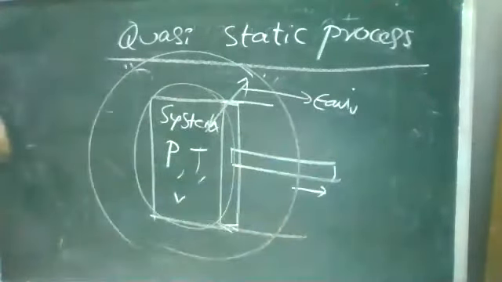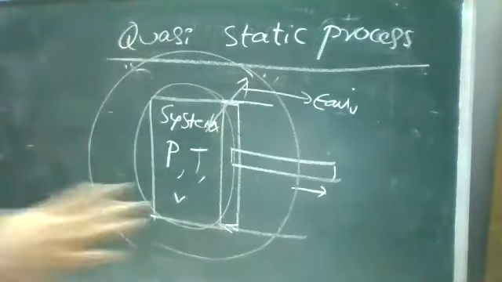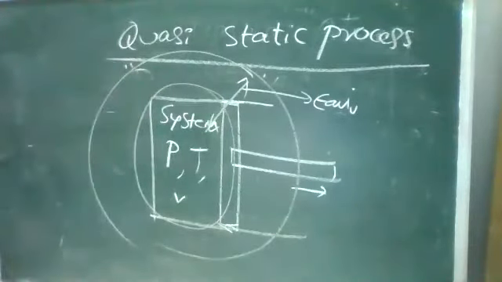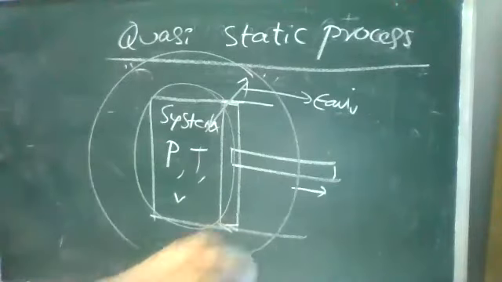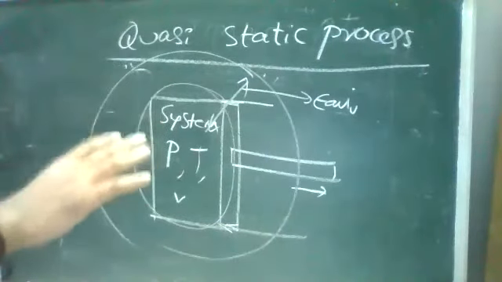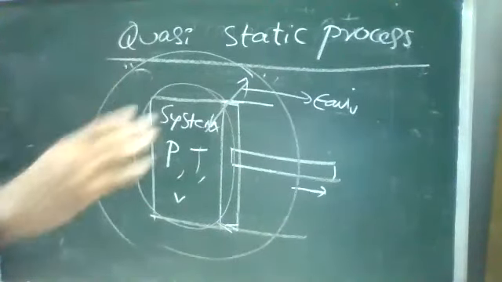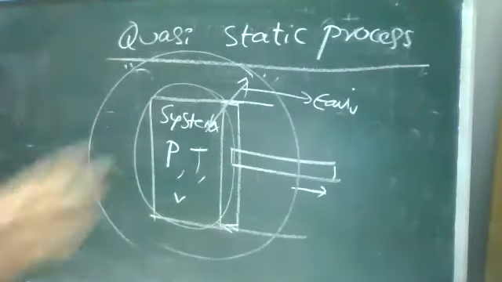When we are slowly moving this piston, there is a change in temperature, but the equilibrium condition holds between the system and the surroundings. What is the process we are discussing? This slow process we call a quasi-static process. Just remember this one. It's a slow process. The temperature equilibrium condition holds from the system to the surroundings.